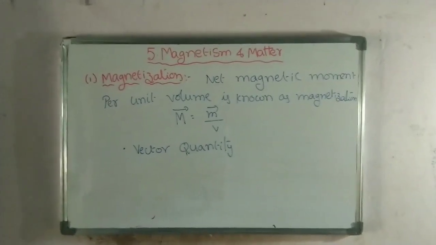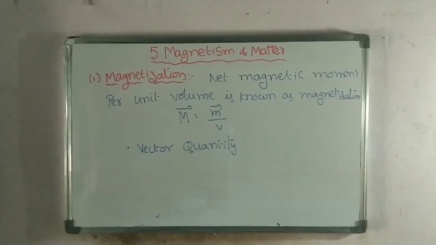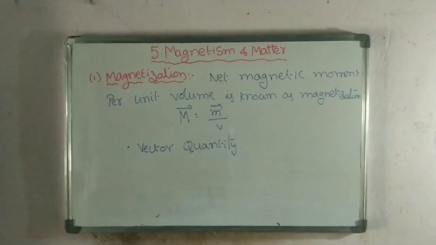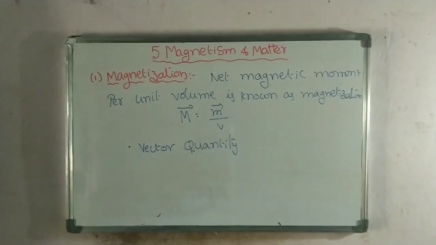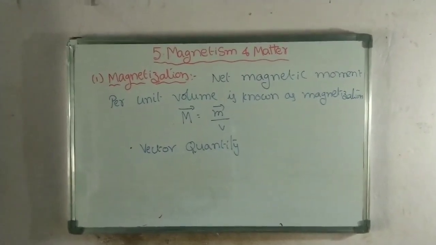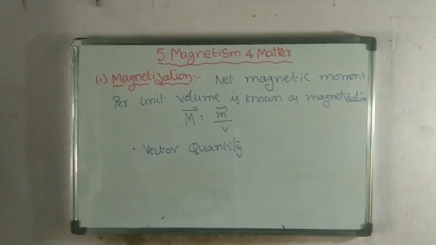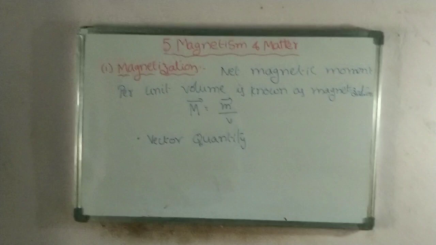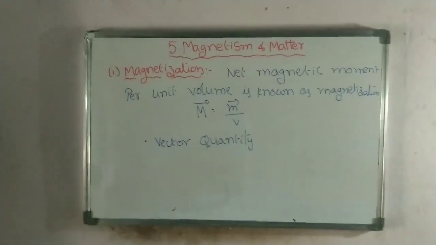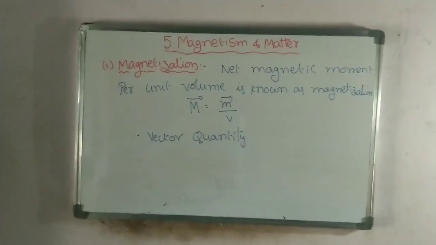Whenever an object is placed in a magnetic field, it forms a magnet. This formation is called magnetization. So finally, magnetization is magnetic moment per unit volume.